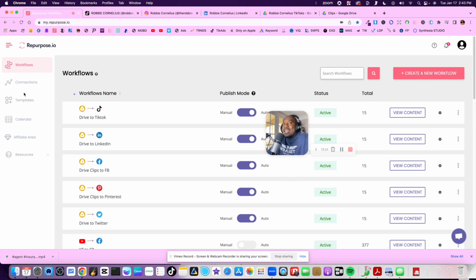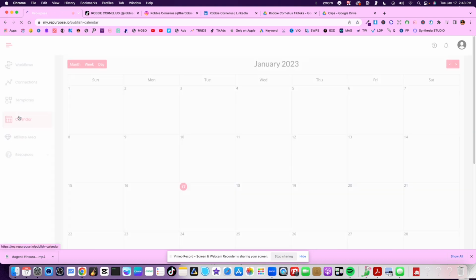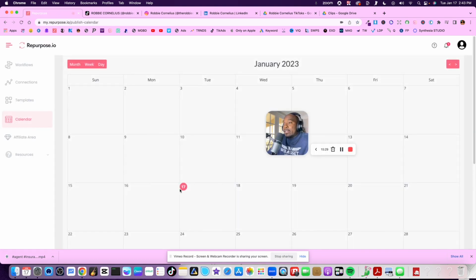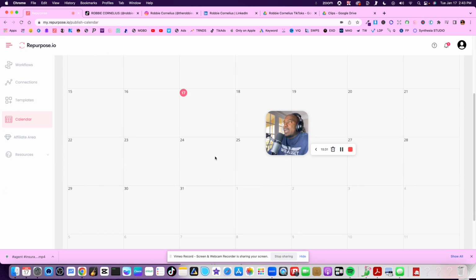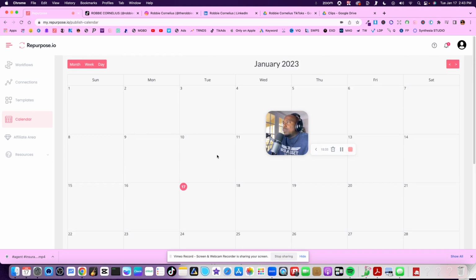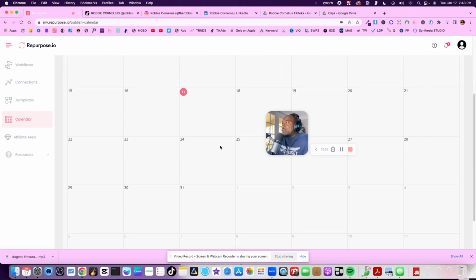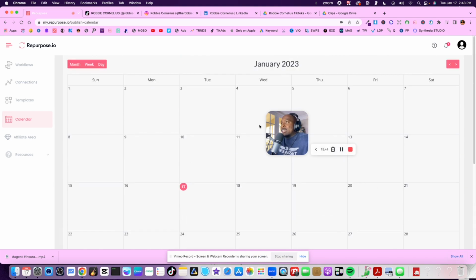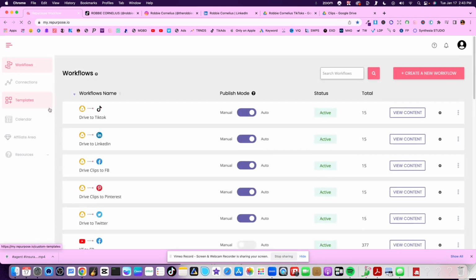And then I just noticed something. I've never used this part right here, but they have a calendar right here apparently. What happens if I click on a date? What is this calendar for? It says calendar. Why is that there? What can I do with this calendar? I don't know why that's there. Somebody explain that to me. Oh, I know why that's there. I just thought about it.